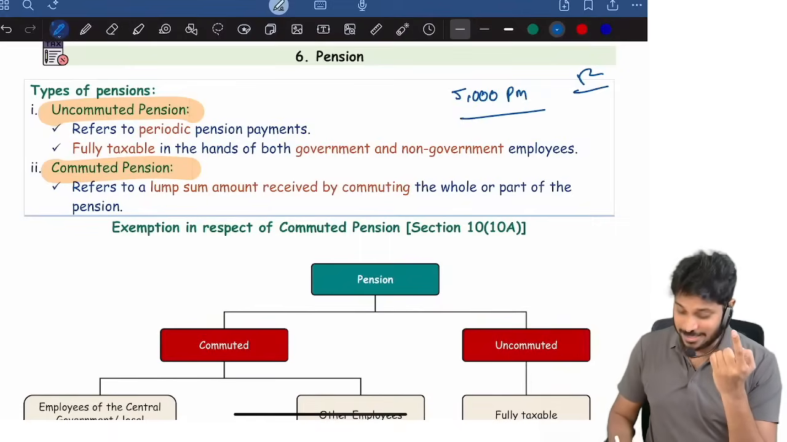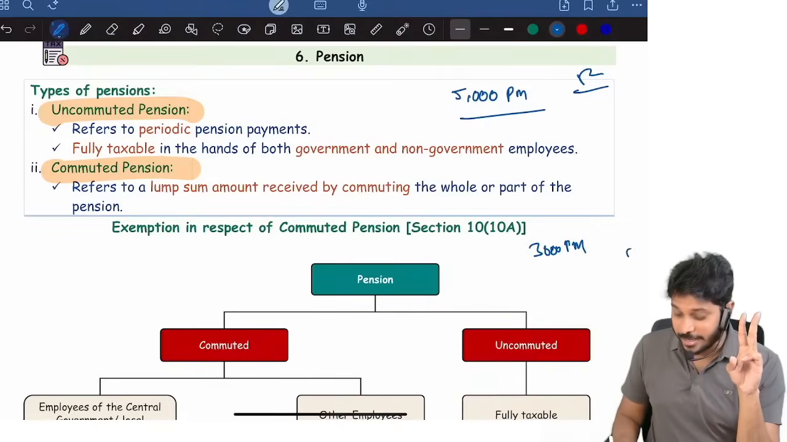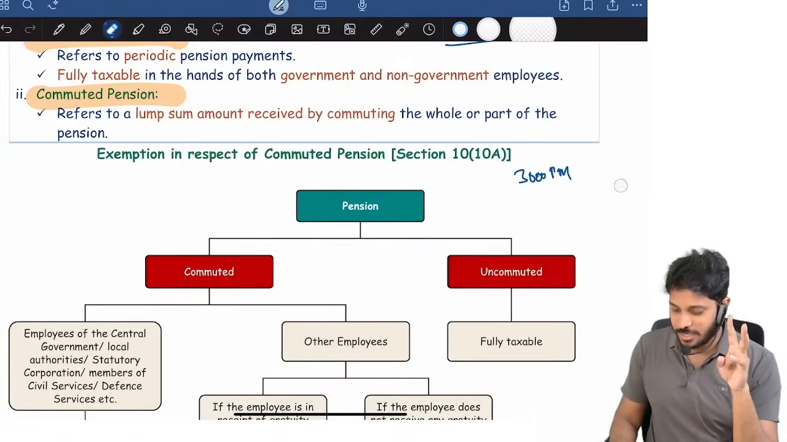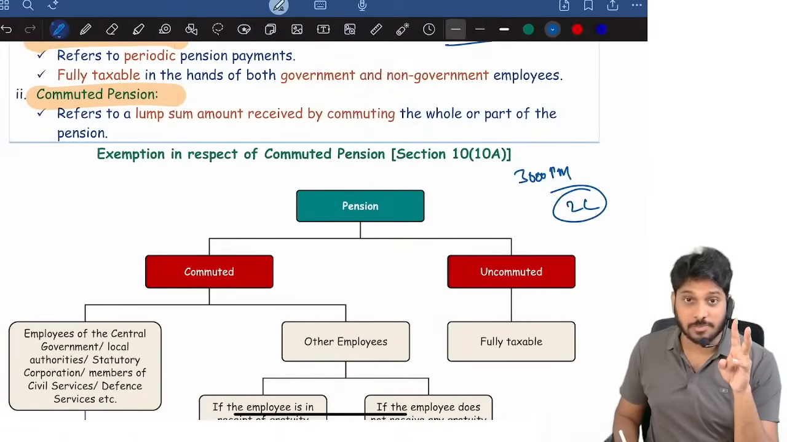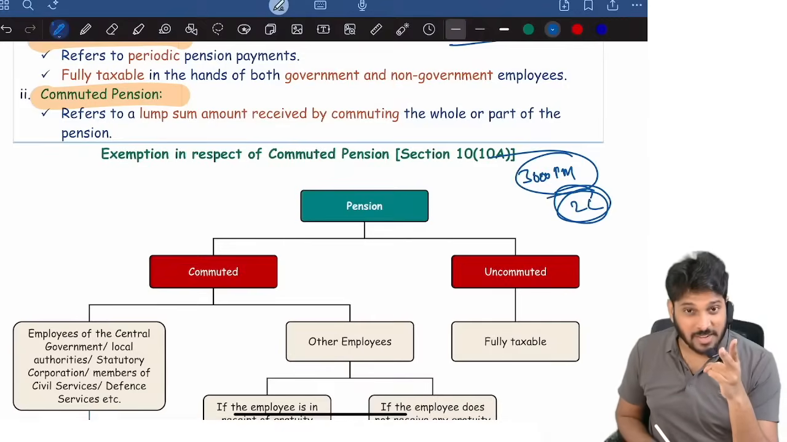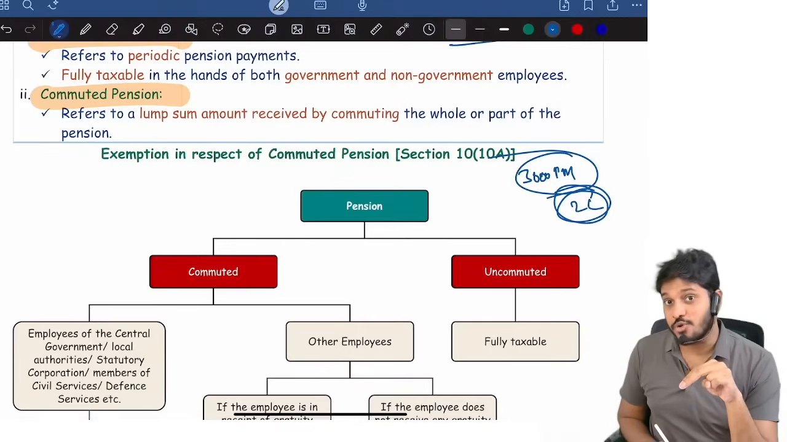You told the company, sir, do one thing. 3,000 per month only you give me. For 2,000 I'm not taking. 2 lakhs you give me as a lump sum amount. The employee is clever. He's putting the request back to the company, sir, I'll take only 3,000 per month, and 2 lakhs you give me lump sum. This lump sum is called commuted pension. Whatever monthly amount he agreed on, that is called uncommuted pension.